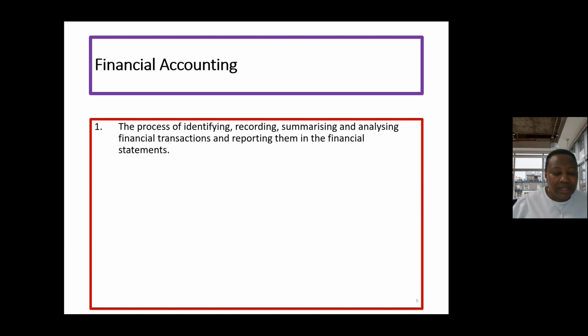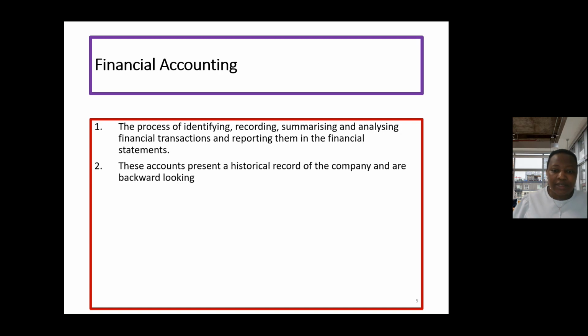We usually communicate those economic events using financial statements, so that users can then make informed decisions on what we have communicated to them.